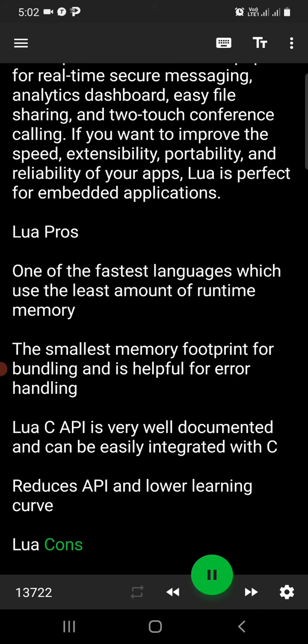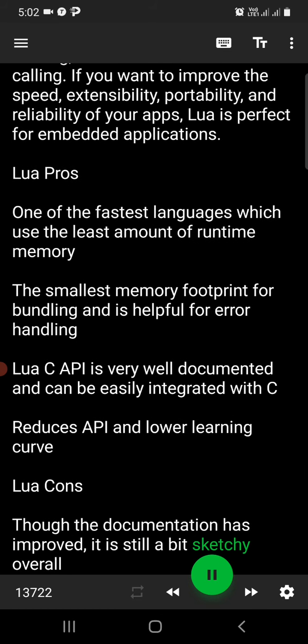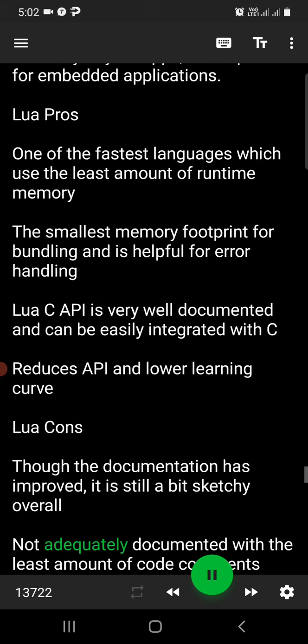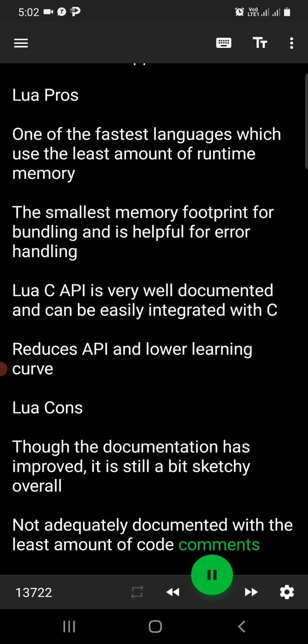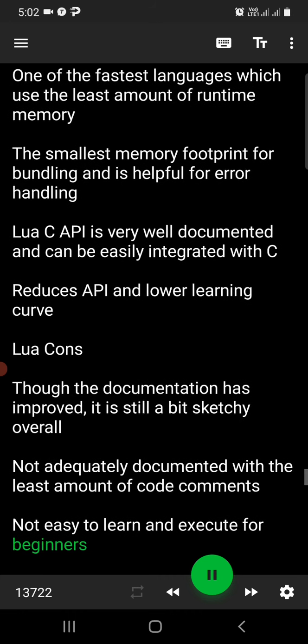Lua cons. Though the documentation has improved, it is still a bit sketchy overall. Not adequately documented with the least amount of code comments. Not easy to learn and execute for beginners.